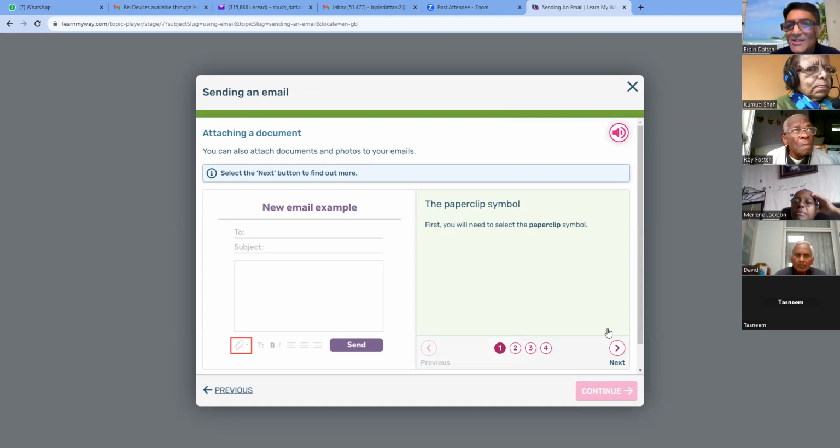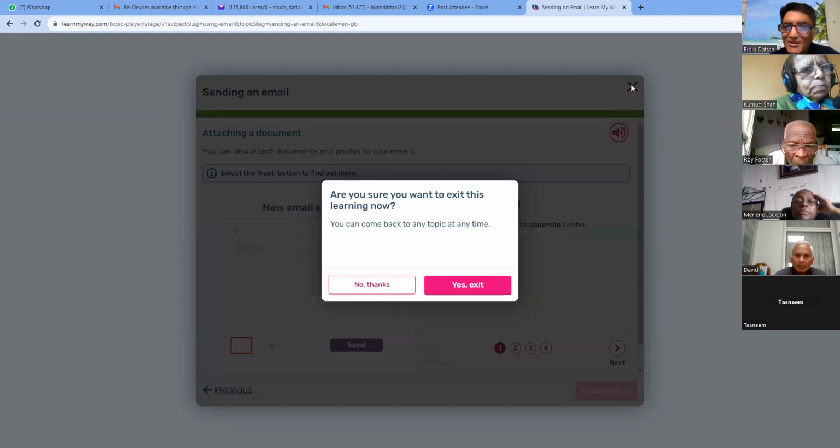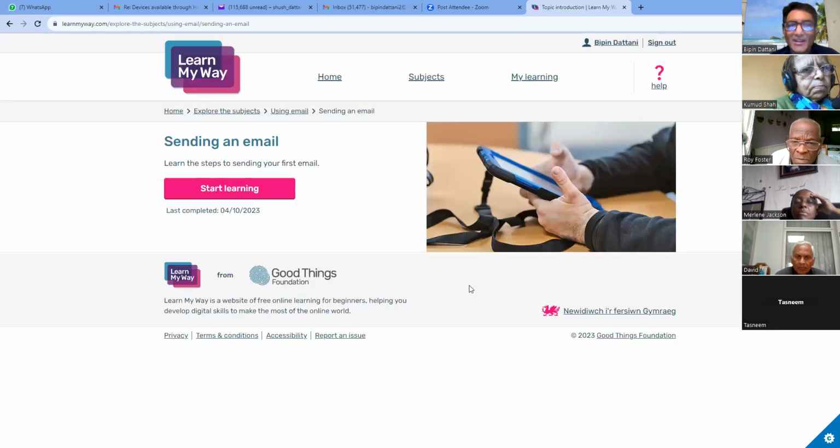So what I do is I press the cross button like this. And when I press the cross button, it says, are you sure you want to exit this learning now? You can come back to any topic at any time. So if you press the cross by mistake, you say, no thanks, I didn't mean to leave, but we did mean to leave. So say, yes, exit. And there you go. It's now sent us straight back to the home page.